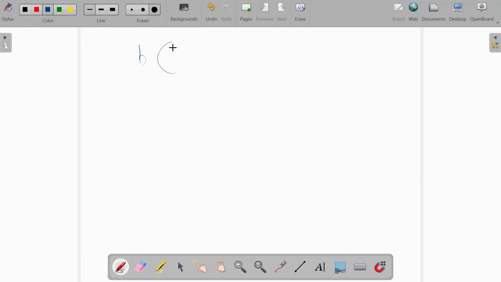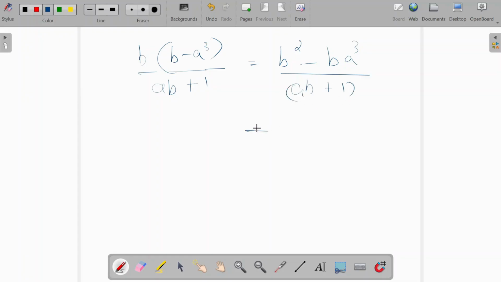So b into (b minus a cube) by (ab plus 1). Now I'm going to use the same idea here. I'm going to write it as (b square minus b a cube) by (ab plus 1). So I'm going to write it as (b square minus ab into a square) by (ab plus 1).